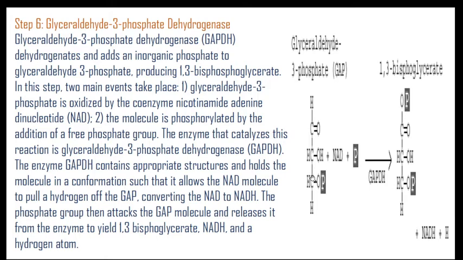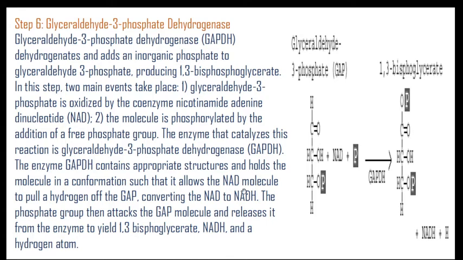This is the structural formula of a GAP. Again with the help of NAD, meaning nicotinamide adenine dinucleotide, and inorganic phosphate that gets added over here, there is a construction of 1,3-bisphosphoglycerate with the help of glyceraldehyde 3-phosphate dehydrogenase.